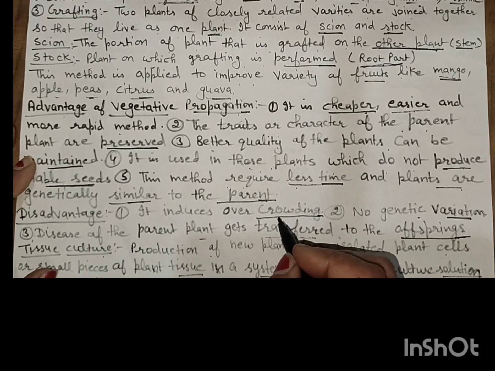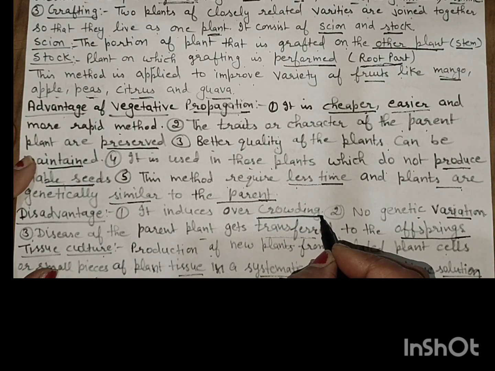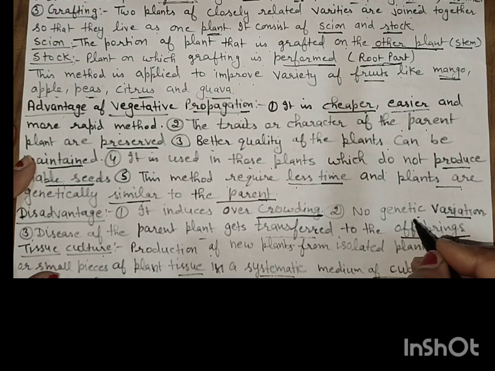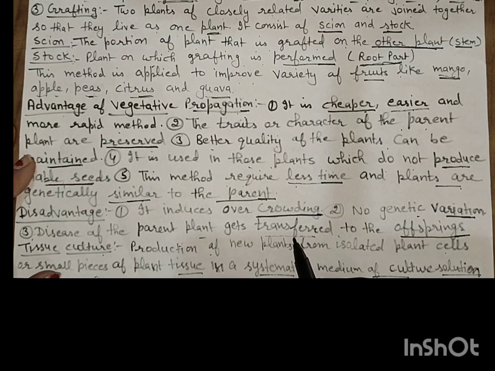Disadvantages: it induces overcrowding. That's why a lot of plants die due to overcrowding. No genetic variation means no evolution takes place. Disease of the parent plant gets transferred to the offspring.